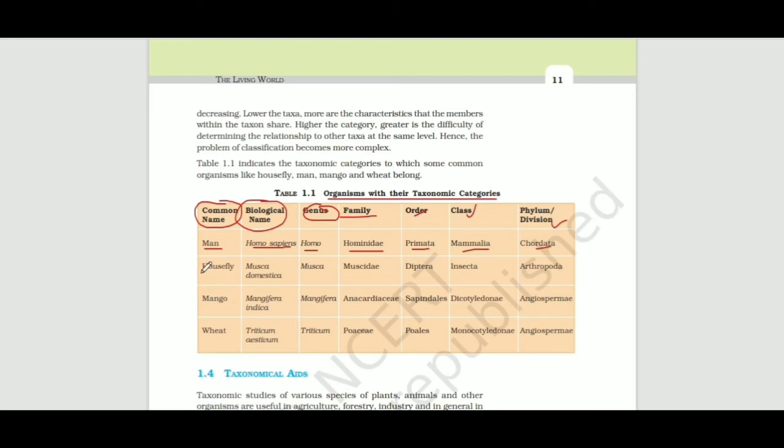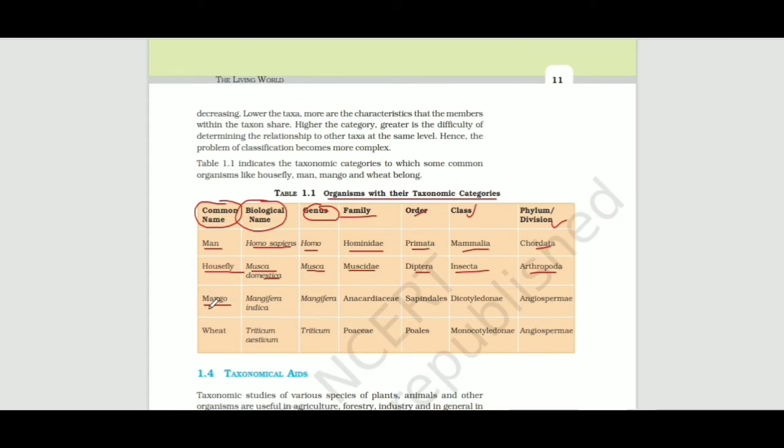Then we come to the housefly. Musca domestica. Musca is the genus and domestica is the species. Muscidae is the family. Diptera is the order. Insecta is the class and Arthropoda is the phylum.